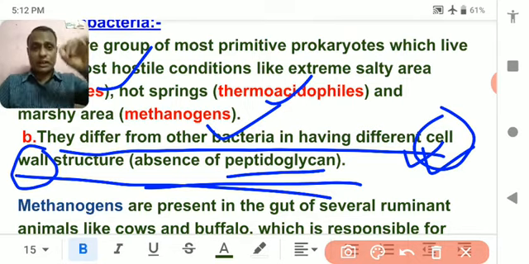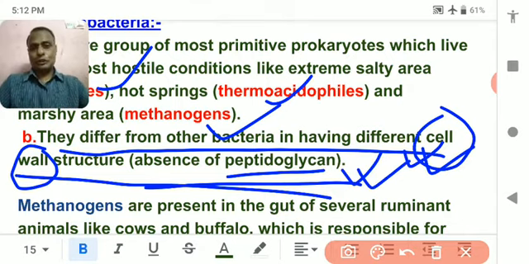Stain means they cannot take the color of any dye. So those bacteria which take the color of a dye and become colorful when color is dropped on them are called gram positive bacteria. And those bacteria which cannot take any kind of color are called gram negative bacteria.